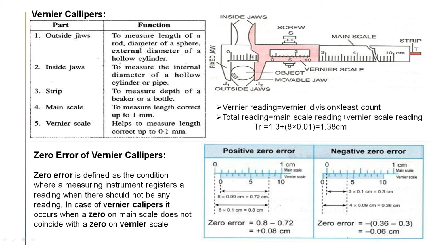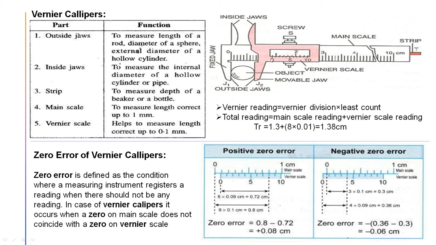The main scale that we have seen, the vernier scale that also we can see. Now the question has come, how can we measure length with this vernier calipers? See, whenever it is stretched, this vernier scale moves continuously.